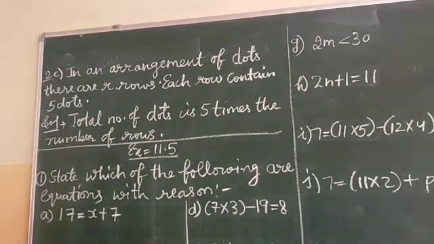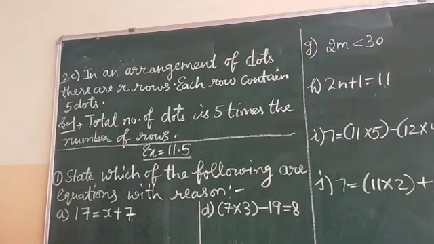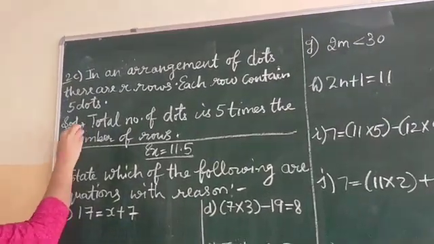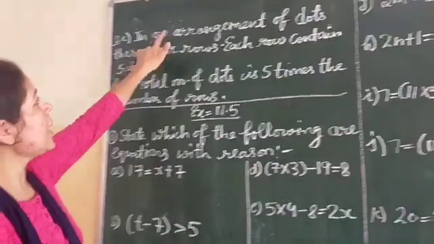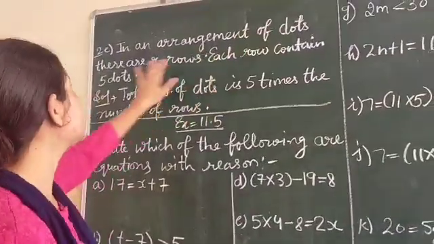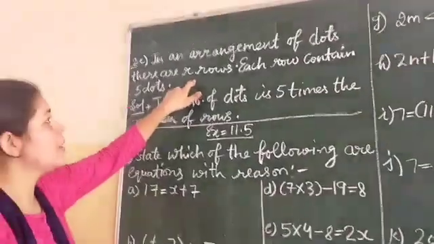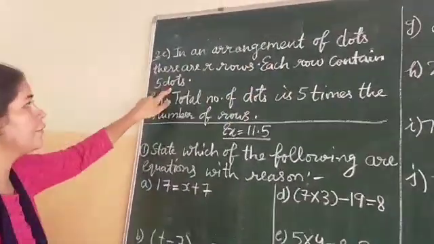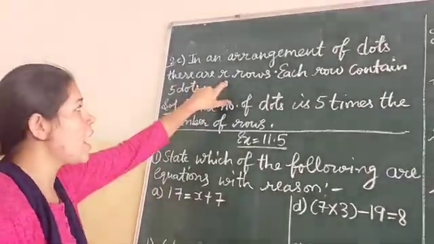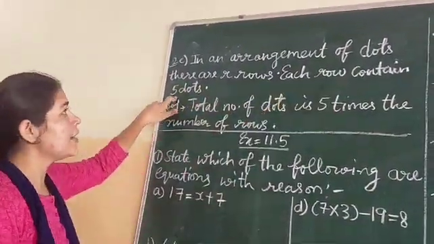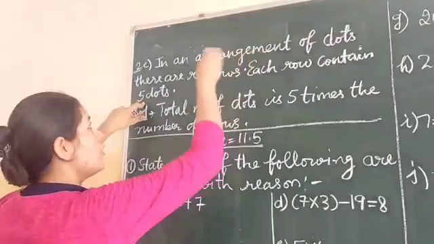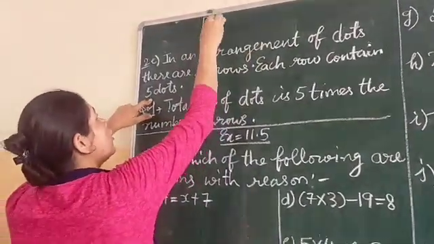Yes class, now we are starting the E part of the second question. In this question also you have to write in ordinary language. In an arrangement of dots, there are R rows. Each row contains 5 dots. There are R rows, and in one row how many dots are there? 5. You can do this in rough.